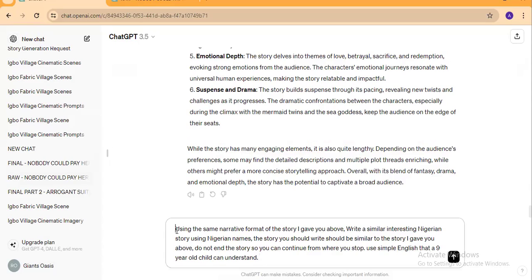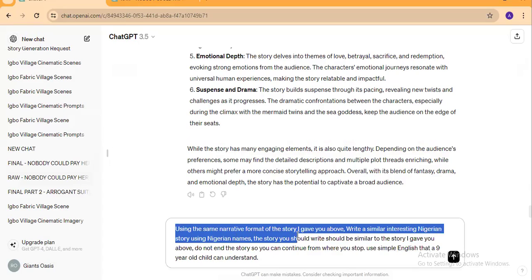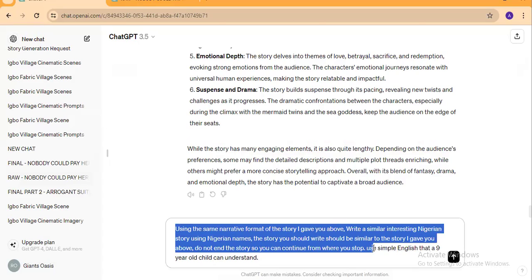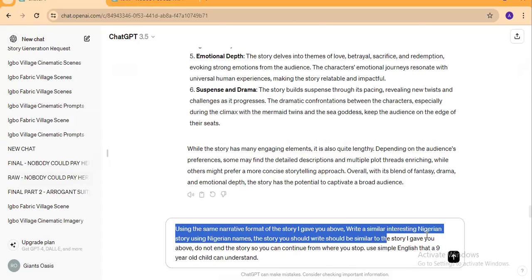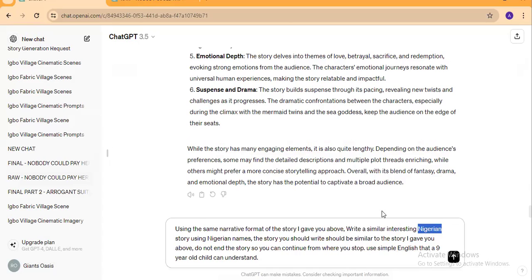So right here, we said using the same narrative format of the story I gave you above, write a similar interesting story. So you can say similar African story, similar interesting Nigerian story, similar interesting South African story, similar interesting Rwandan story, similar interesting even European or American or German story, depending on wherever you want to focus on.